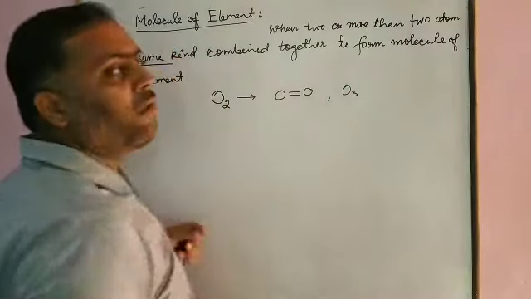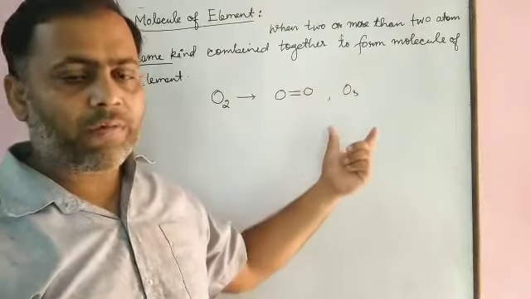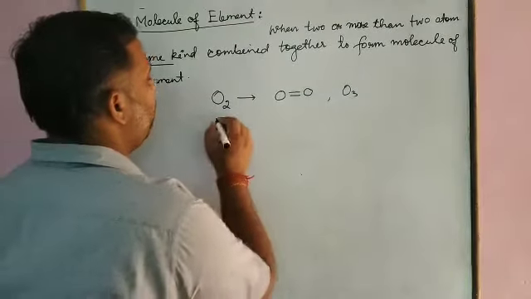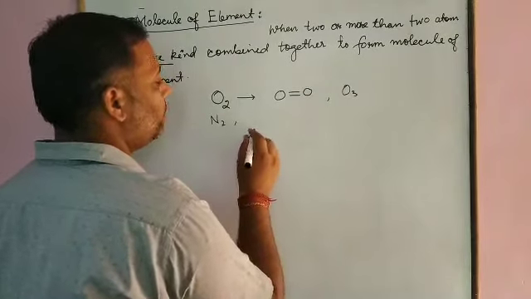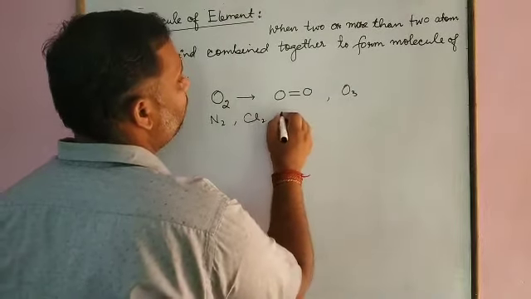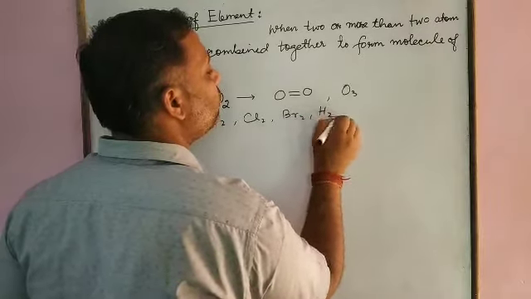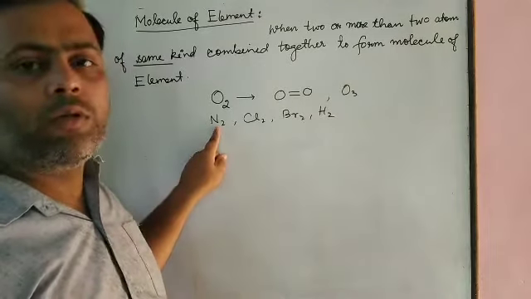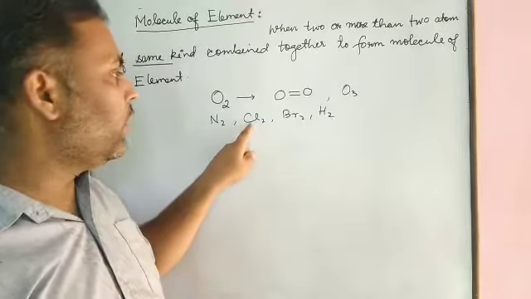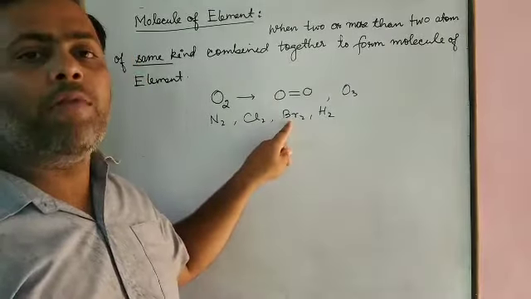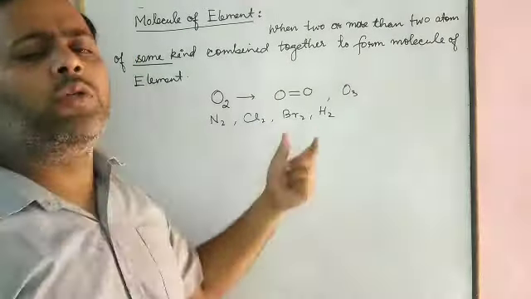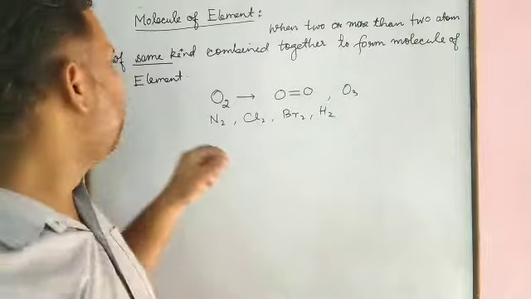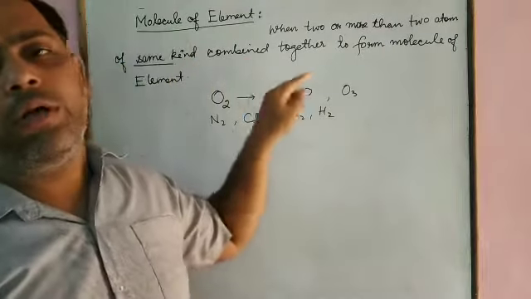Clear? In the same way, when three oxygen atoms, which we know are of the same kind, undergo chemical combination, they form O3. The next one, N2. The next one we have Cl2, Br2, H2. These are examples of molecules of an element. Why? Because in N2, nitrogen atom combined with nitrogen, chlorine atom combined with chlorine atom, bromine atom combined with bromine atom. They may be two or more than two, but it is essential that they should be of the same kind. If they are of the same kind, that is termed a molecule of an element.